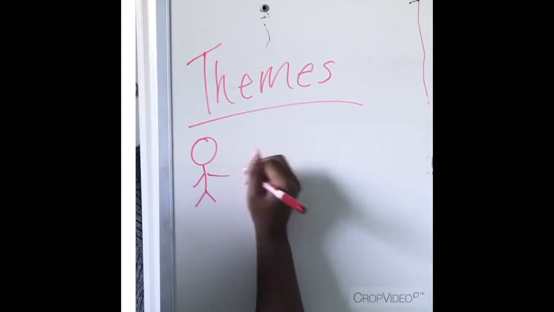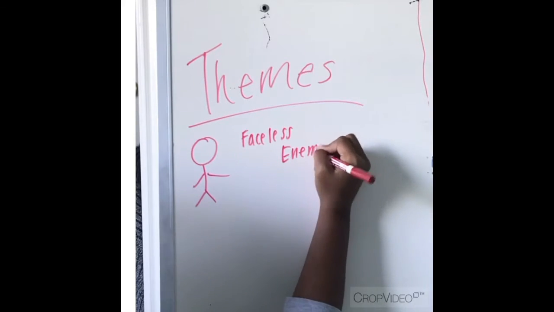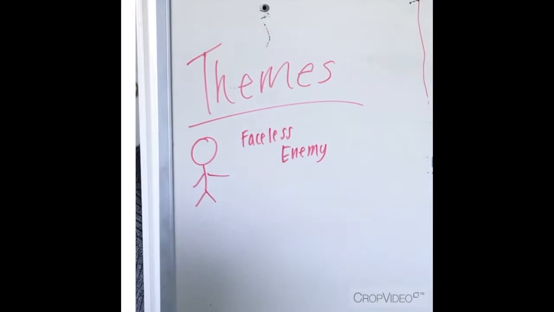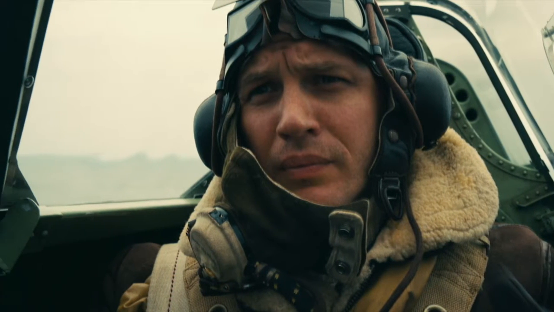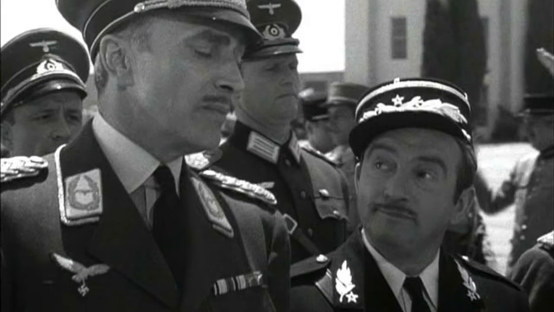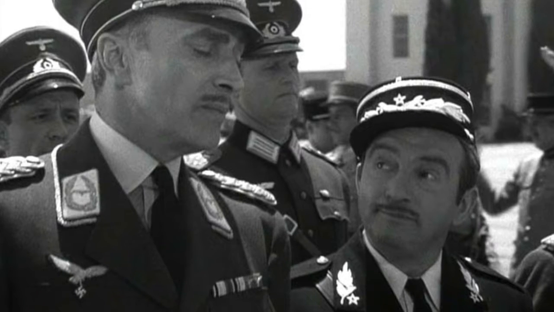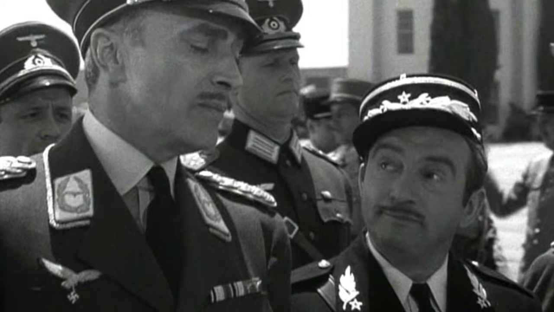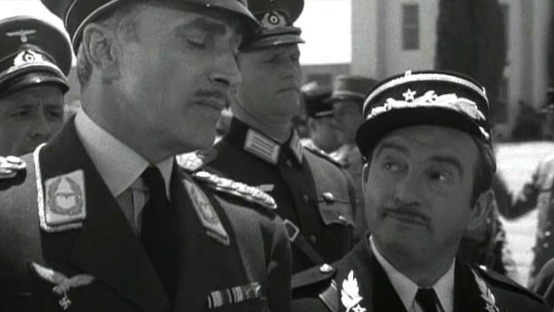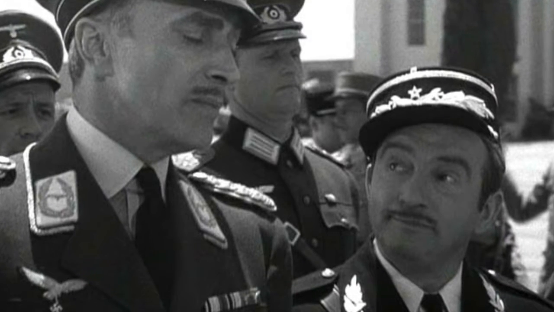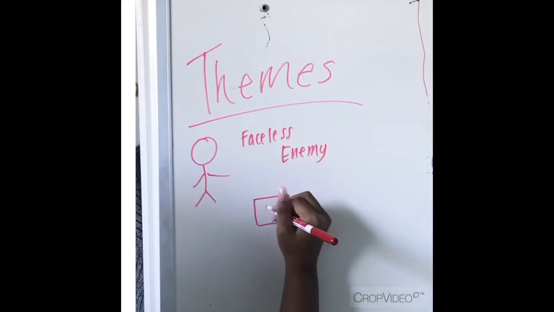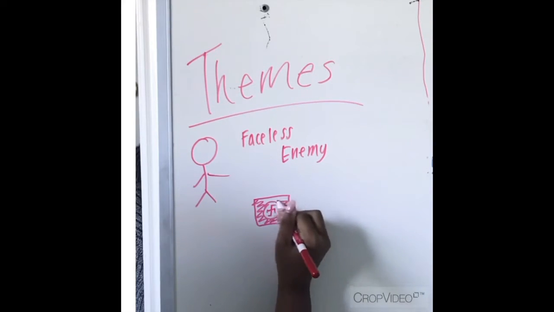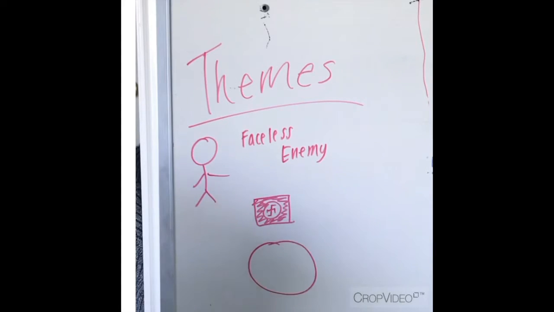Now to compare Dunkirk and Casablanca. One theme present in both films is the theme of a faceless enemy. In Dunkirk, although they are fighting Germans, you never see German soldiers or generals until the very end when Ferrier is captured. In Casablanca, although everyone is trying to seek refuge from the Nazis and the war, you never see German soldiers or generals fighting, except the few majors carrying out Nazi orders related to transit letters. The invisible enemy symbolizes the darkness and fear that veiled the world during World War II.